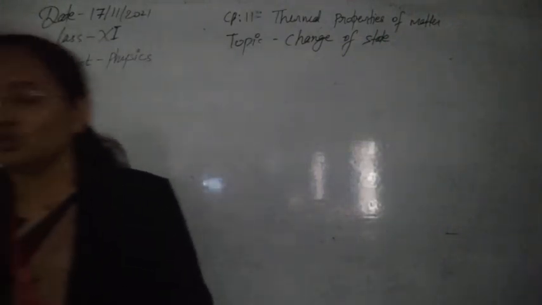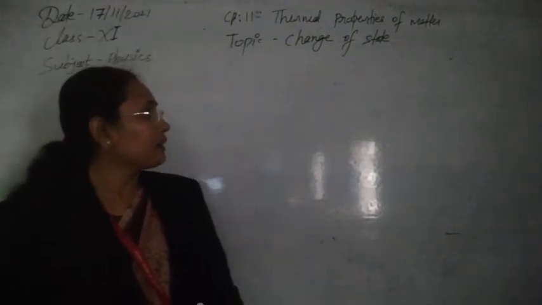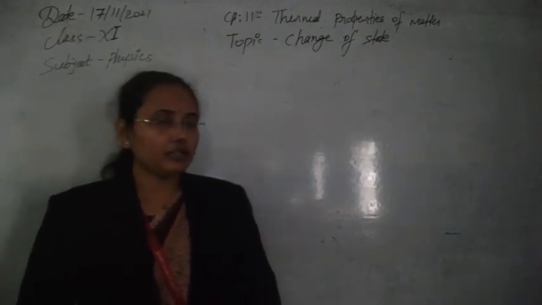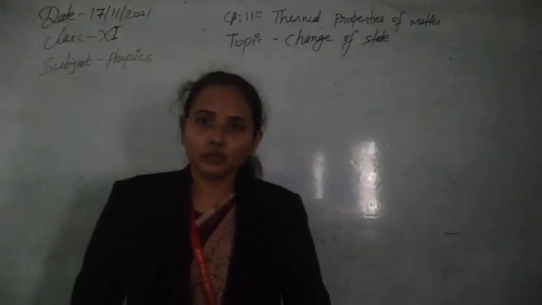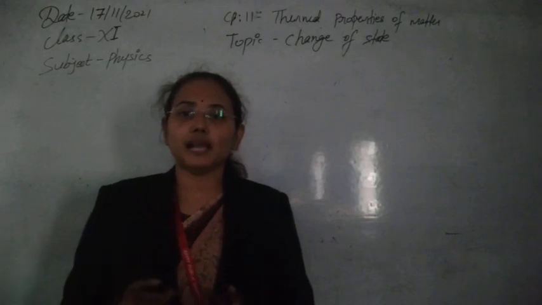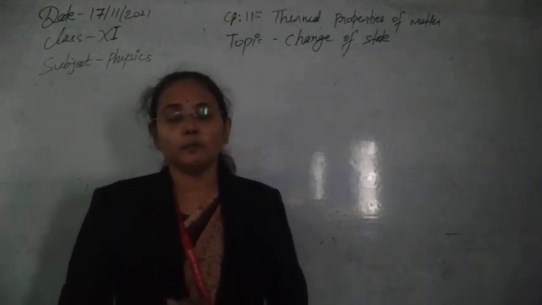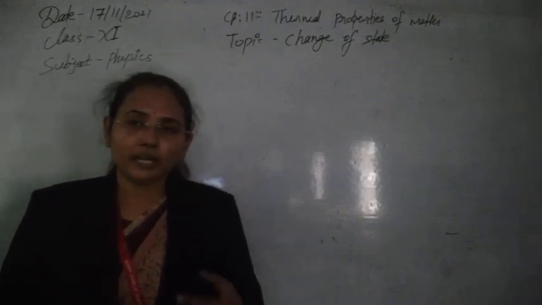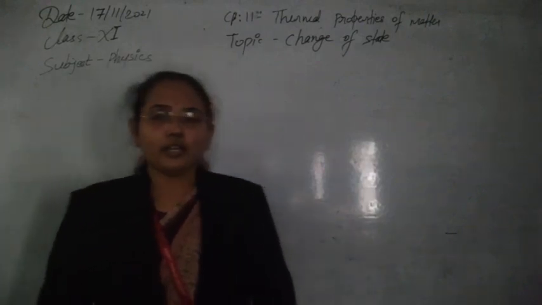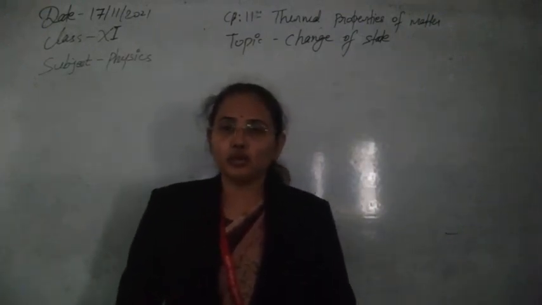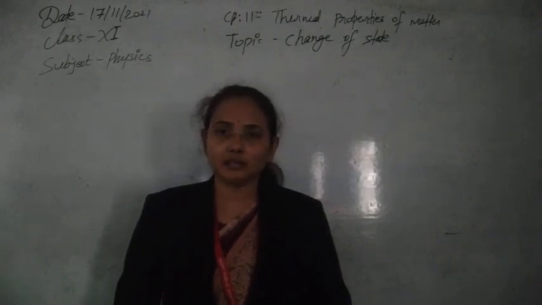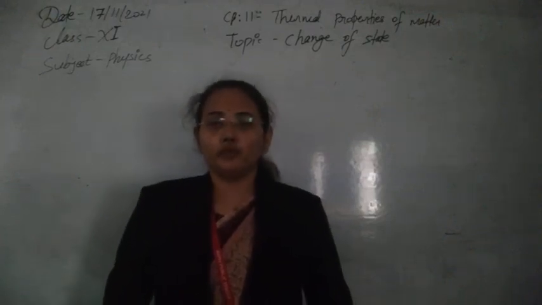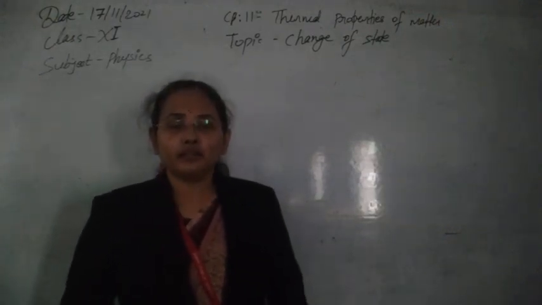So students, today we have discussed specific heat and the change of state. These are all very important things to understand. We have discovered only three types of phases: solid, liquid and gas, and how they are related, and whether all three are obtained at a single time or not. Water always takes the path from solid to liquid, then liquid to gas, but some materials, like camphor, change directly from solid to gaseous system. These are all examples we can take.